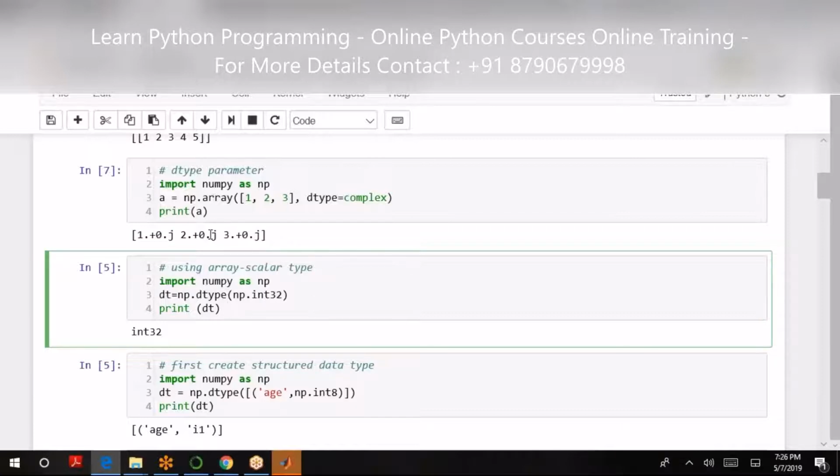Similarly, np.dtype, and I can specify whatever data type, may it be integer 32, unsigned integer 32. I guess you're clear with these data types. So integer 32-bit, integer 16-bit, 64-bit, unsigned integer 8-bit.